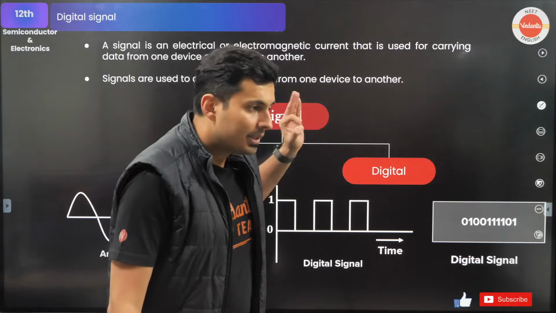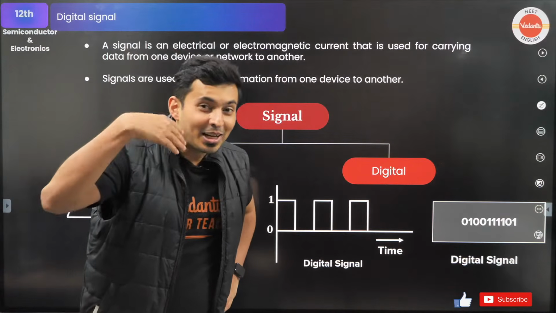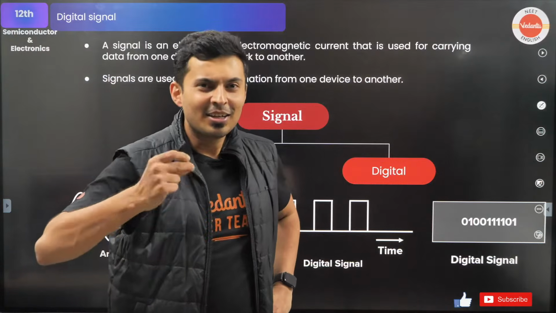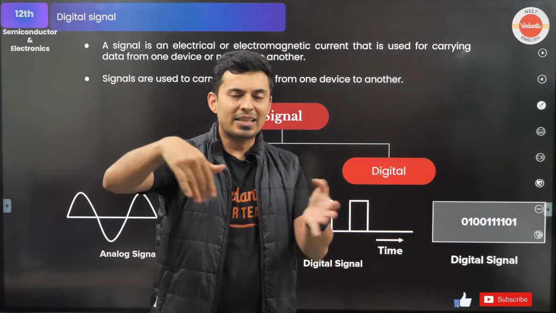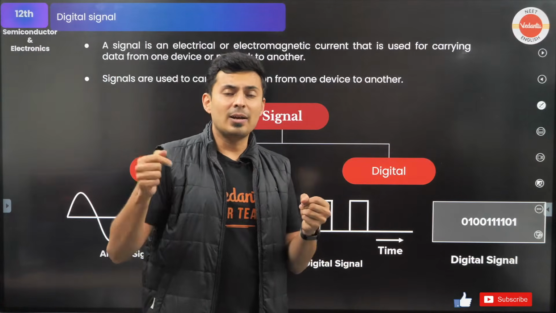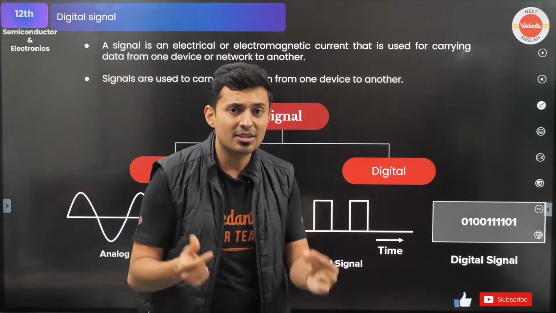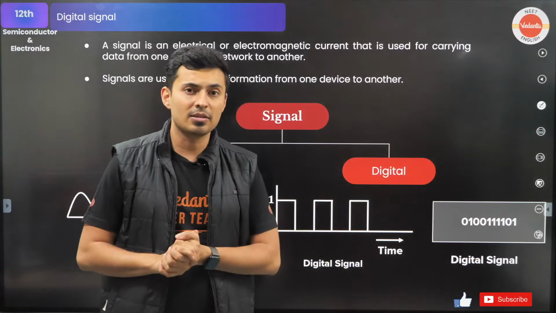Now, you will be like, sir, so digital is bad. But that's the beauty of digital signal. Digital signal is not going to be affected by external factors like noise, or some loss of voltage, or other external factors which change the current, like a drop in the voltage or current because of the resistance.